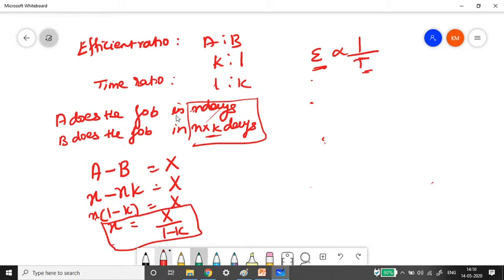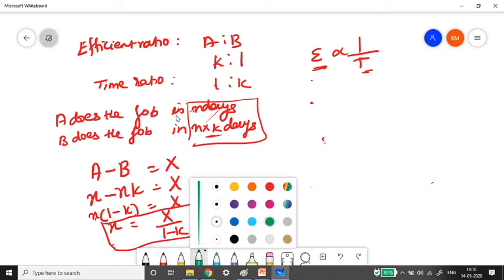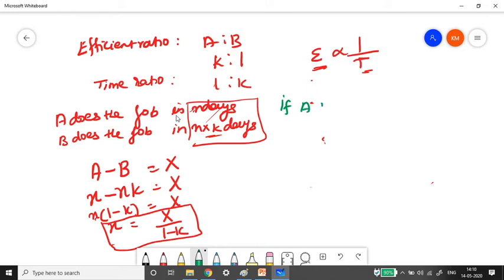Now let us substitute it. If A alone is doing the job, he takes x days to finish. The formula we have derived is capital X divided by 1 minus k days. So you can plug in the values of capital X, that is the difference between the days, and also the efficiency value. If you plug these into this formula, you get the number of days in which A alone can finish the job.